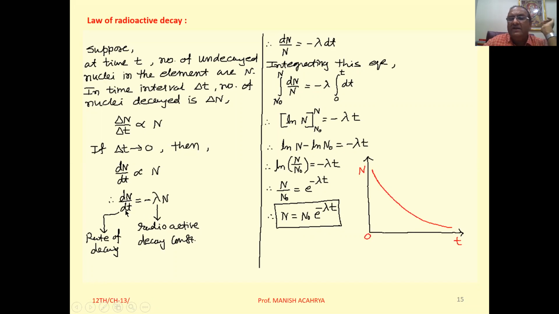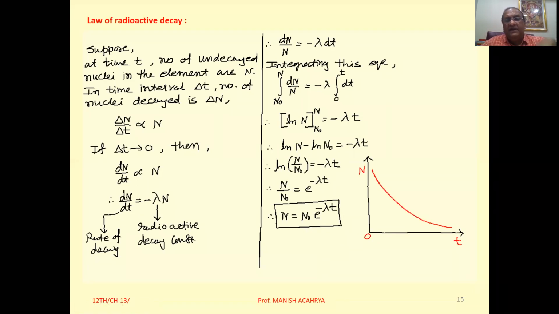So this dN by dt, the rate of decay, we can write equal to minus lambda into N, where lambda, this constant here, is called the radioactive decay constant. And why is the negative sign introduced here? Because with time, the number of undecayed nuclei N continuously decreases.